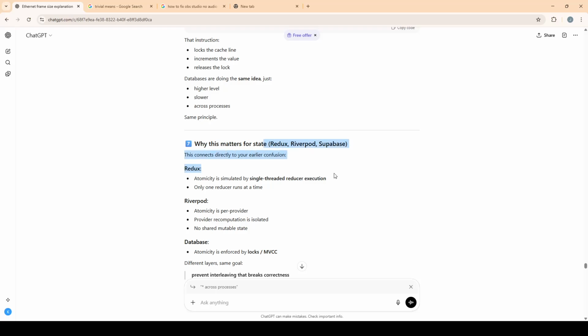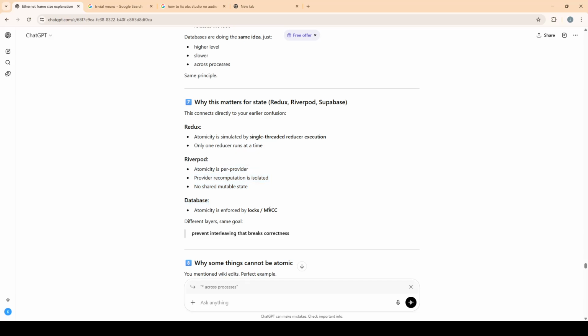So 7, why does this matter for state in Redux, Riverpod, Supabase? This connects directly to your earlier confusion. Redux: atomicity is simulated by single-threaded reducer execution. So in Redux, atomicity is simulated by a single thread where only one reducer runs at a time. Riverpod: atomicity is per provider. Provider recomputation is isolated.